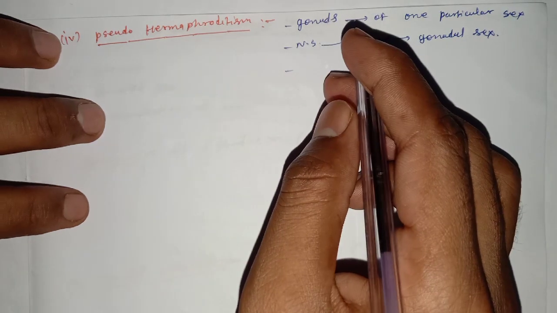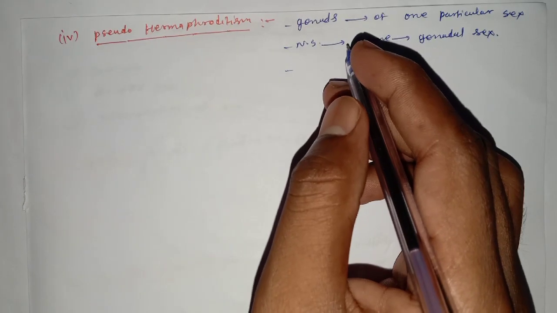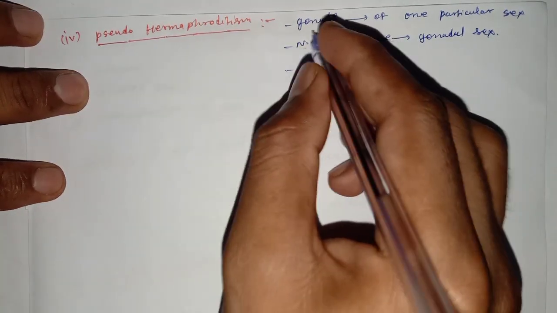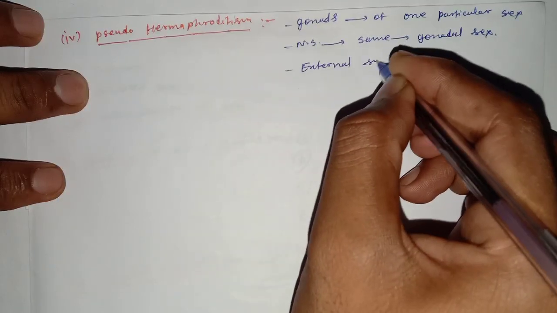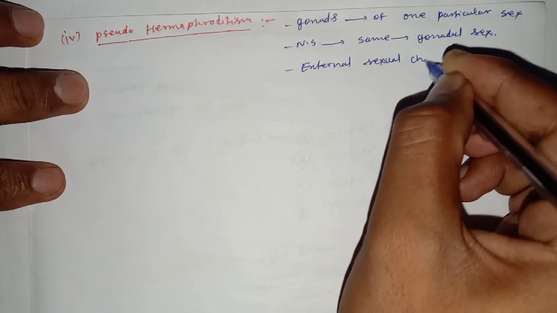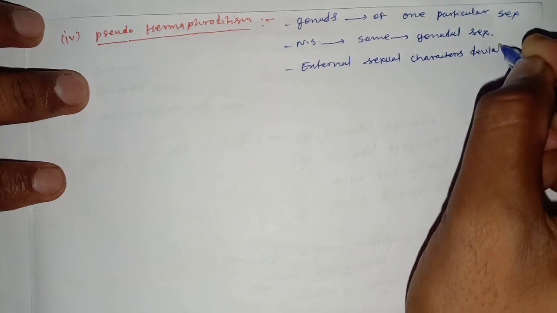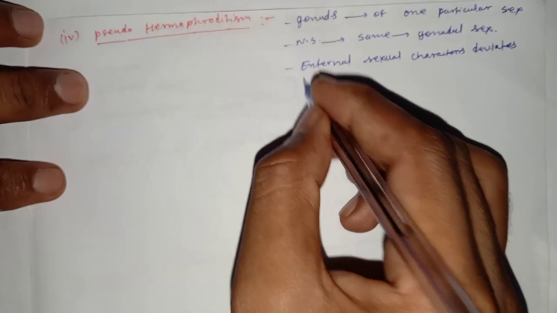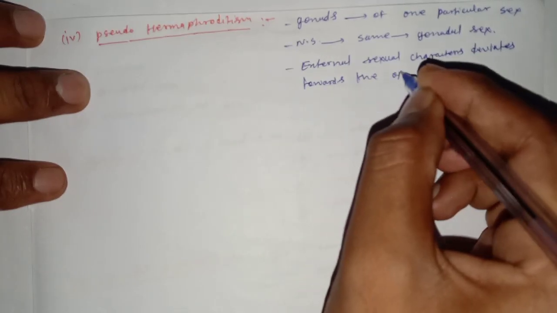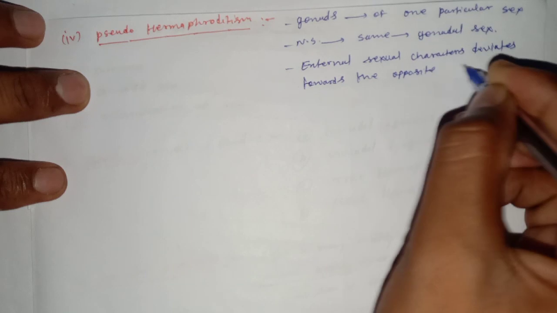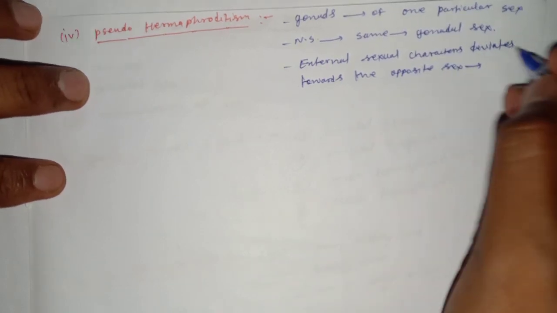But the external sexual characters deviate towards the opposite sex and also may show the ambiguity.